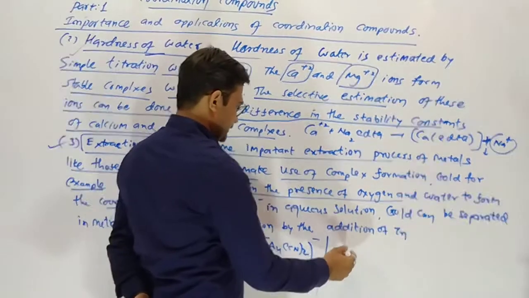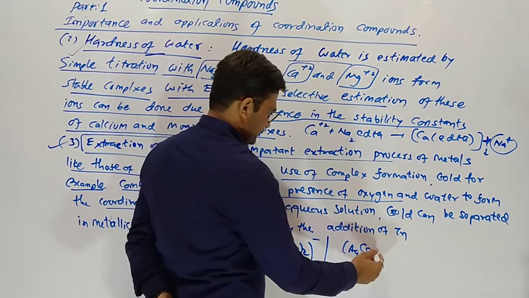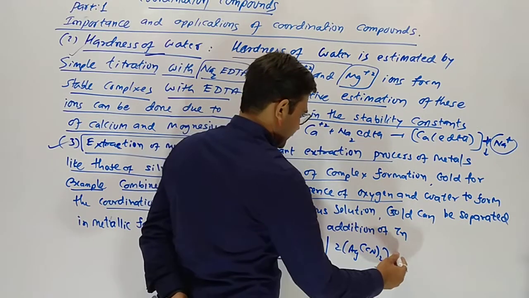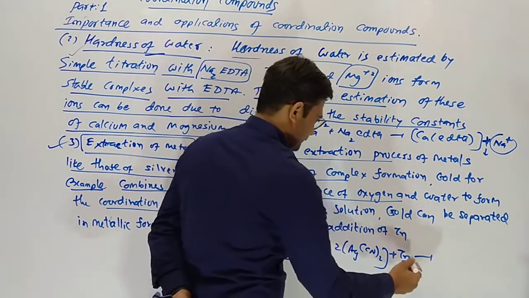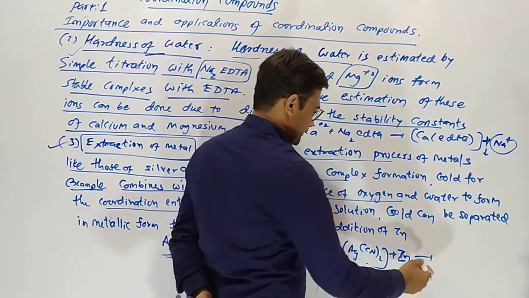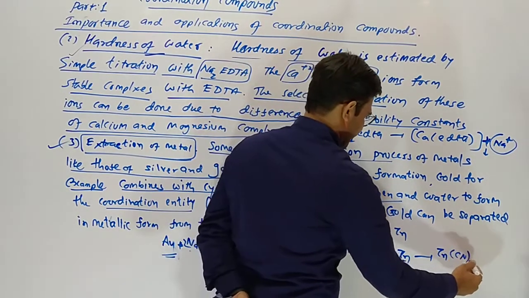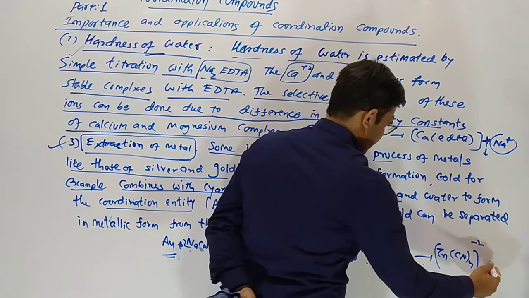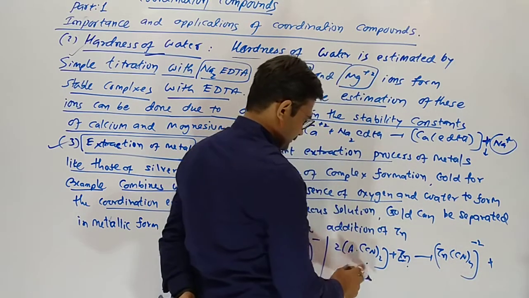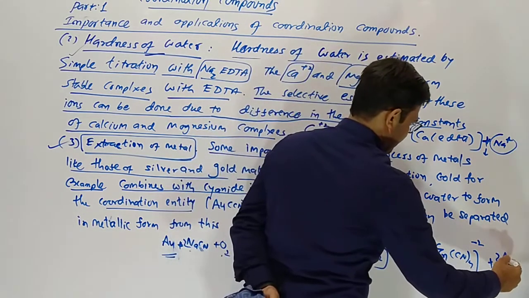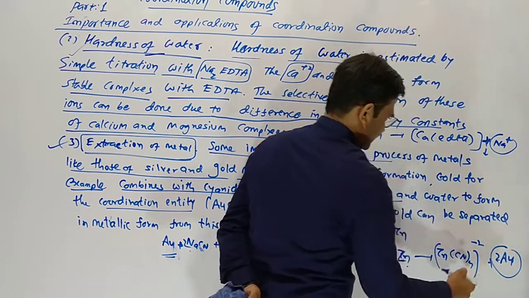And in this entity, when we add zinc, zinc combines with cyanide and we can derive pure aurum. This is extraction.